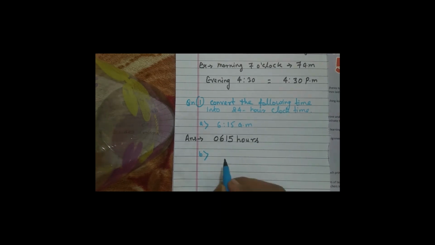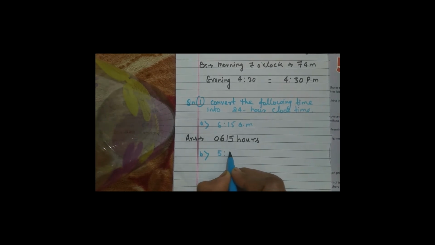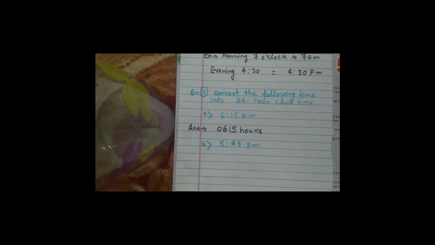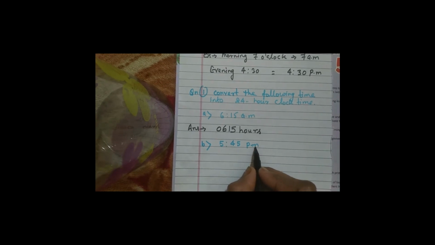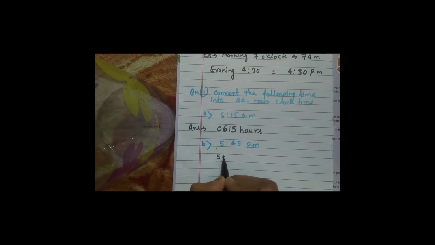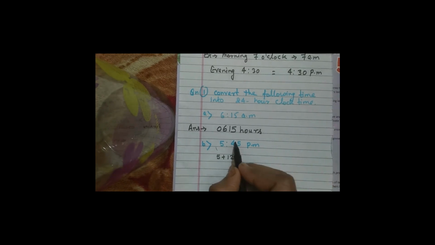The second one is 5:45 PM. Clear? This is the second question. See what is written here? PM. Whenever PM is written, in our hour section, this one, 5, what will you do? Add 12. In the hour section, 5 plus 12, and then the rest as it is.